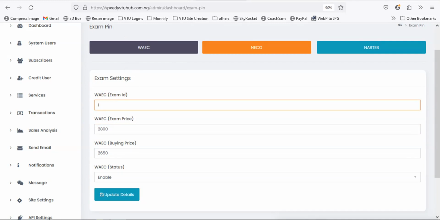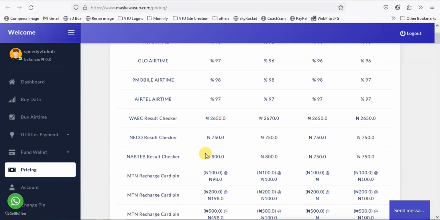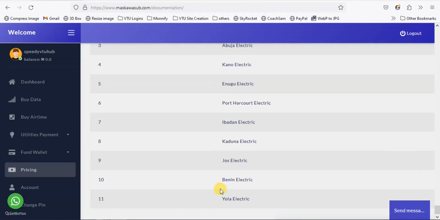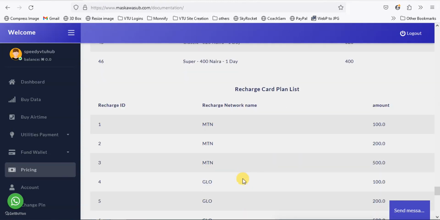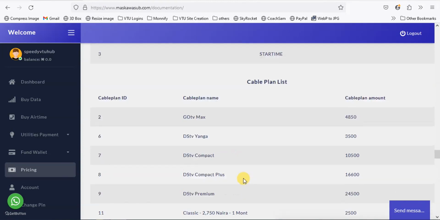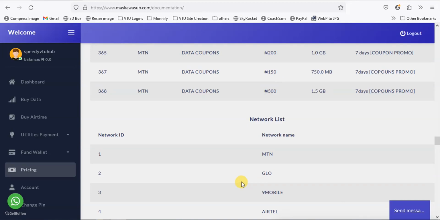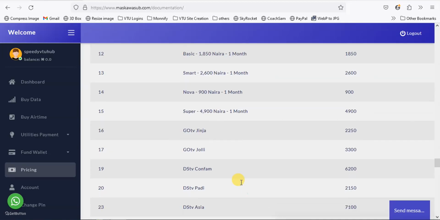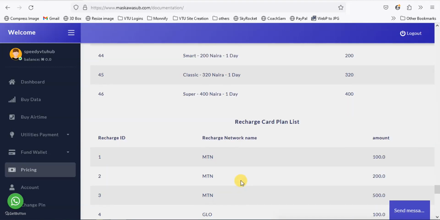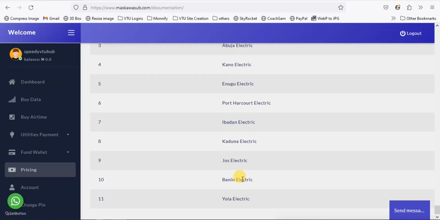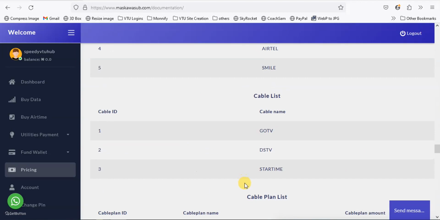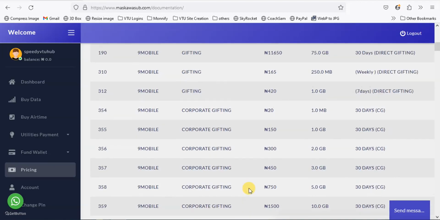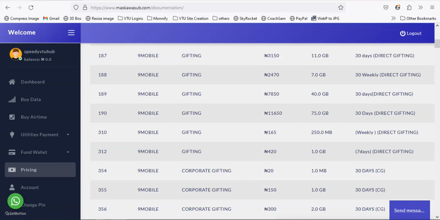Then the exam ID, as we have here. Let me check. Okay, I'm not seeing exam ID here.